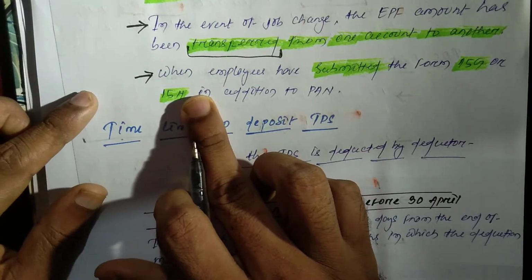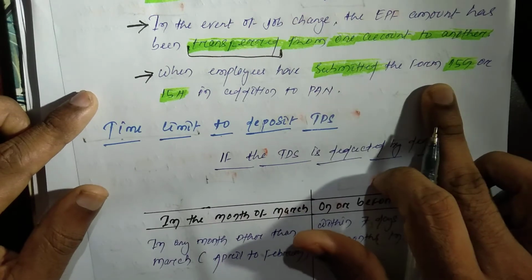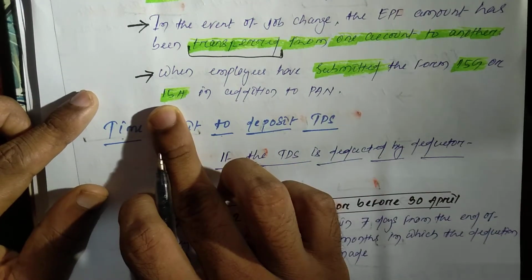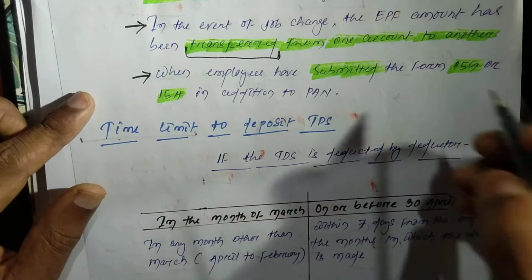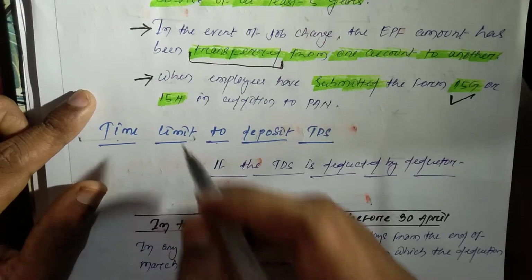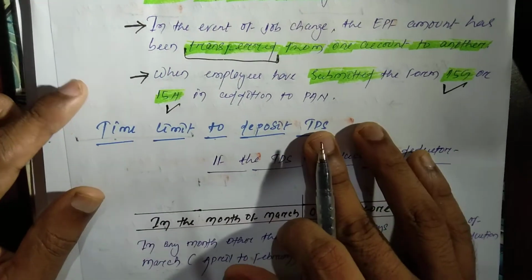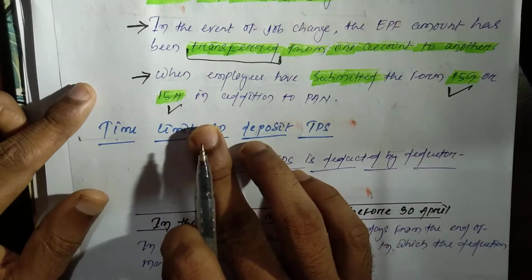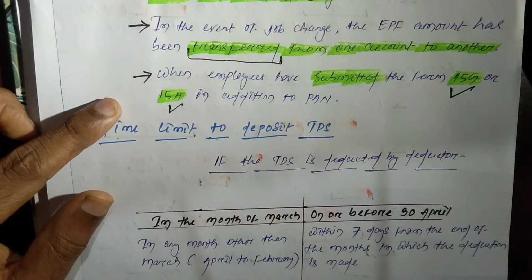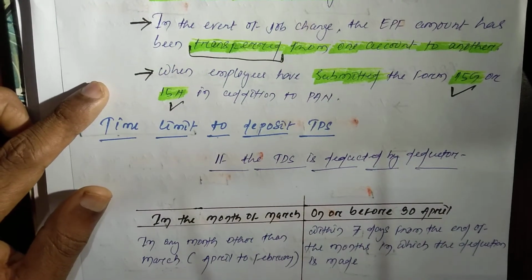And another case, when the employee has submitted Form 15G or 15H in addition to PAN, which we have already discussed. If 15G and 15H are submitted, then tax will not be deducted.